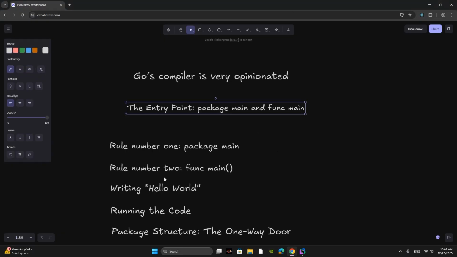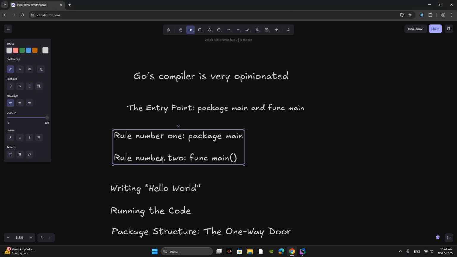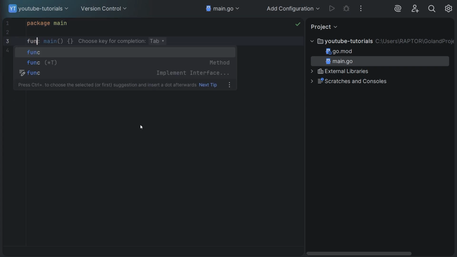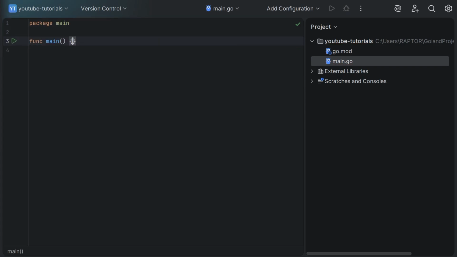Rule 2 is func main. You must also define this exact function, func main. This is the non-negotiable entry point of your program. No parameters, no return values, no variations. If it is missing, your program will not run.